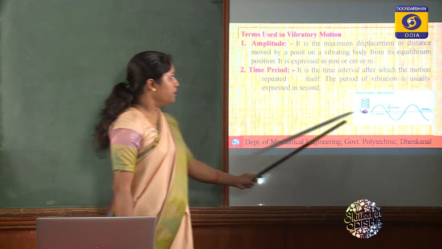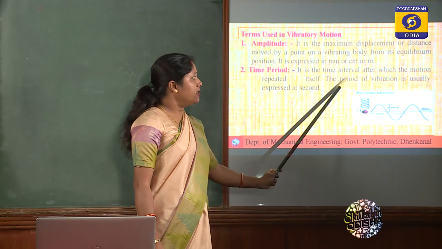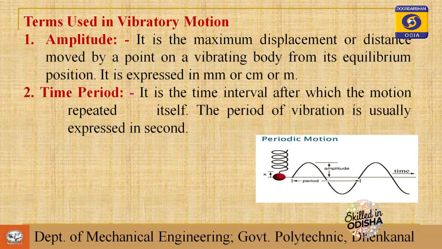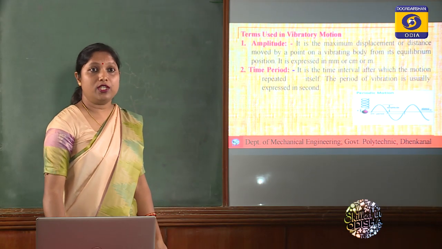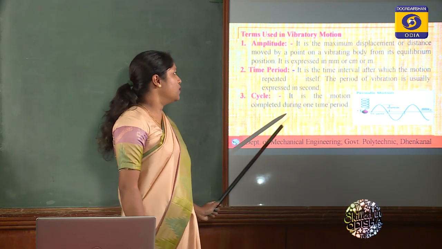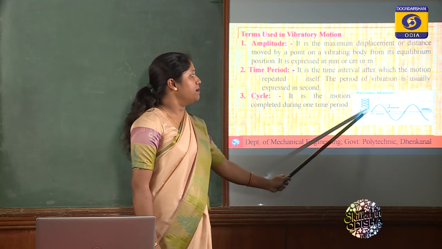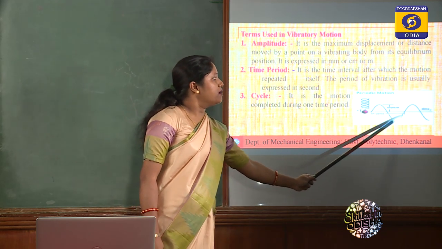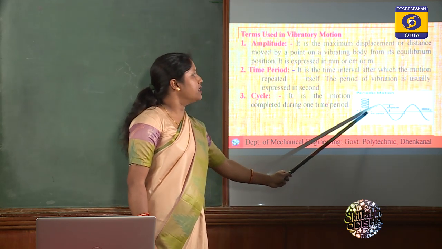Then time period. It is the time interval after which the motion repeats itself. Up to this is the time period, meaning this motion is repeated after this time period, like this. So time period is the interval after which the motion is repeated. Then the cycle means it is the motion completed during one time period. During one time period, this is the motion completed, meaning this is one cycle.